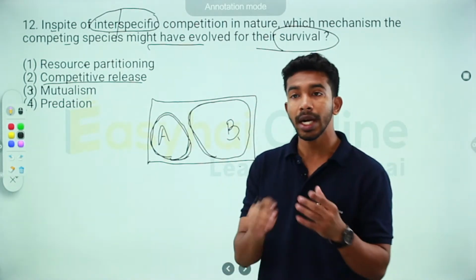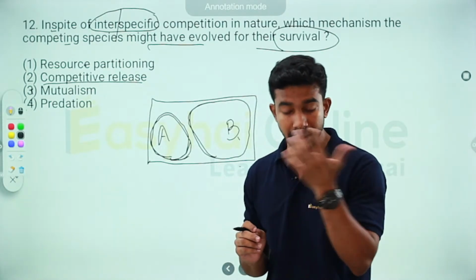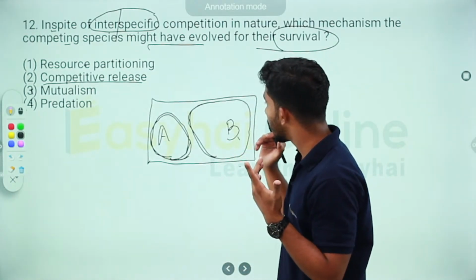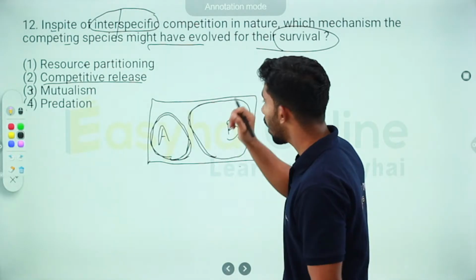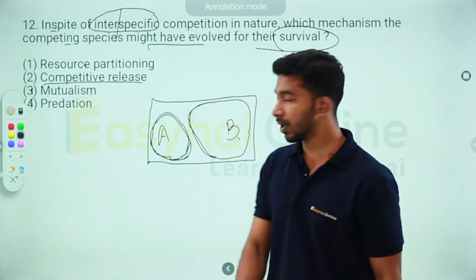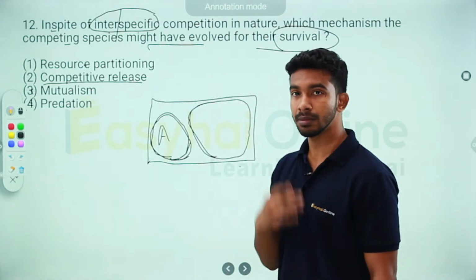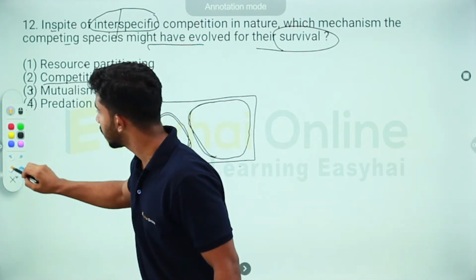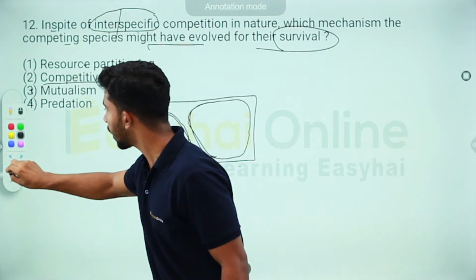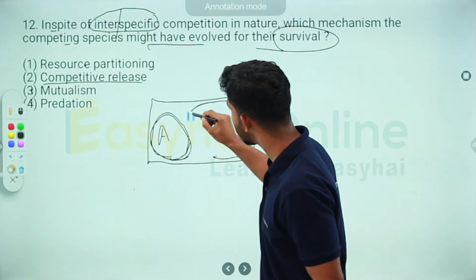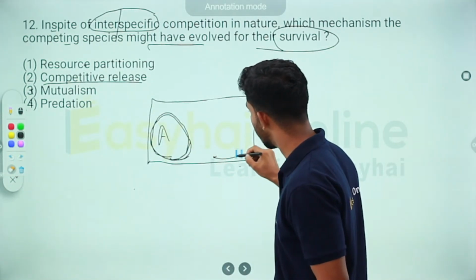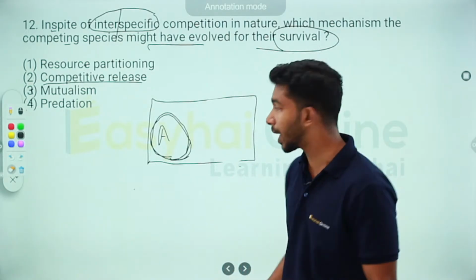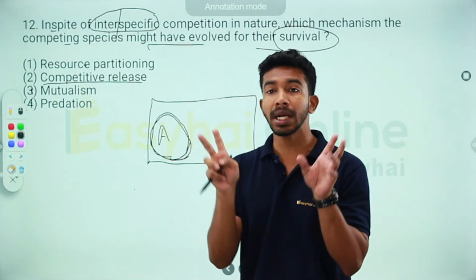Now, there was research that was done, and in that it was found that when you experimentally remove this species, gone, the influence that the older species exudes is also gone. So what is happening? This species is competitively released.